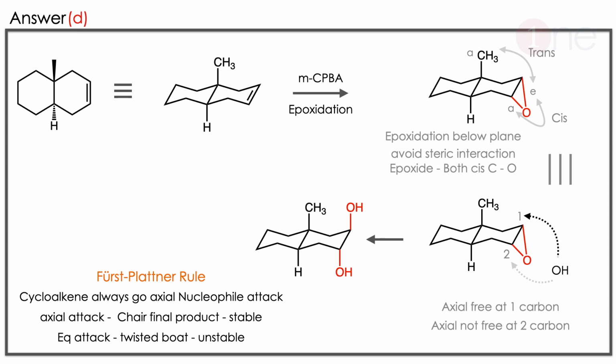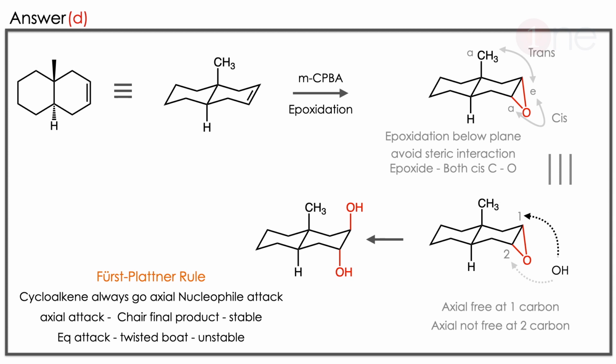So it's fine. The epoxide doesn't have both C–O bonds cis, so it should be equatorial and axial. If you know very well the positions of axial and equatorial, the epoxide doesn't have both C–O bonds cis. According to the first Plattner rule, cyclohexane always goes through axial nucleophilic attack.